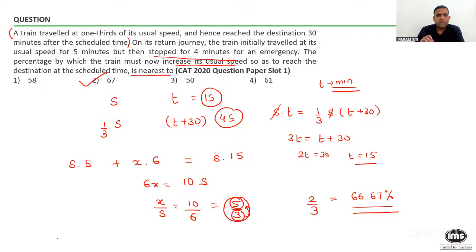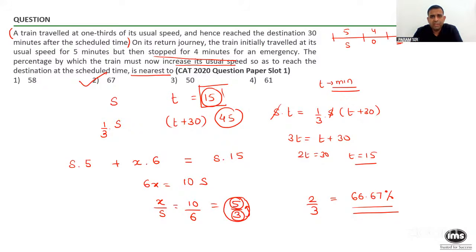Okay, Divyansh is asking why we multiplied x with 6. Understand, the normal time was 15 minutes, Divyansh. So for the scheduled time, what has happened? You have traveled for 5 minutes with normal speed. Then you wasted 4 minutes. There was zero speed. How much time is remaining? 15 minus 5 minus 4 will give you nothing but 6. And this 6, I am going with some new speed x. I hope it is fine.